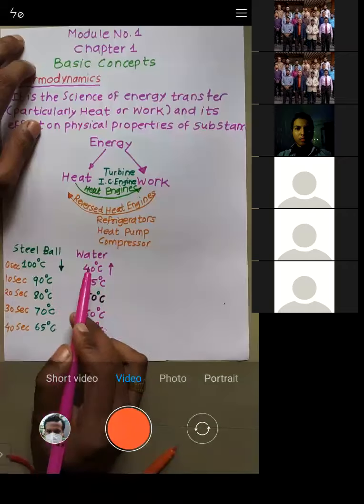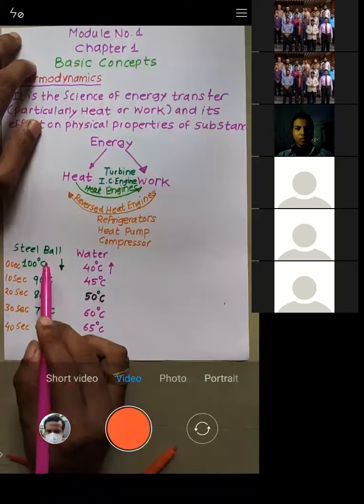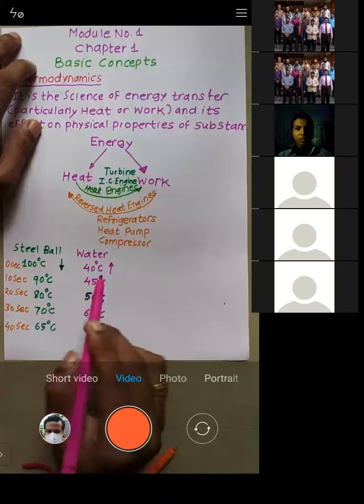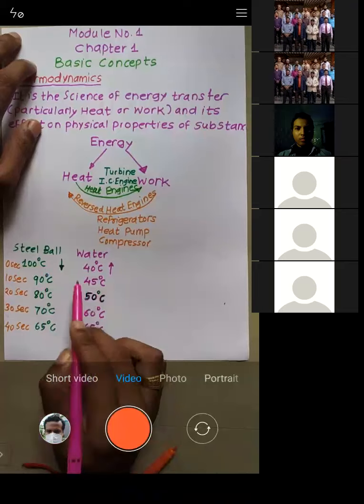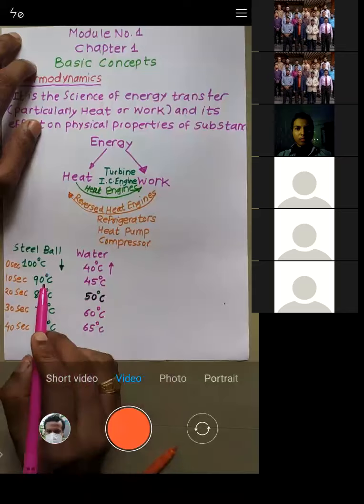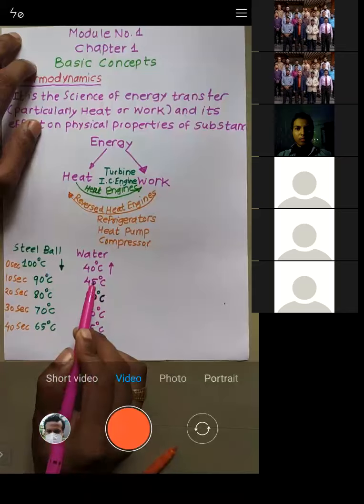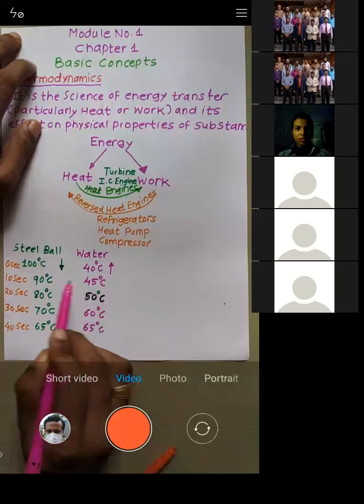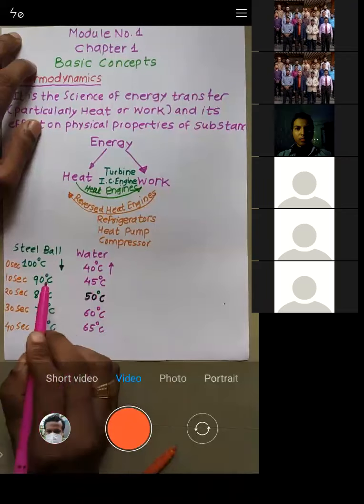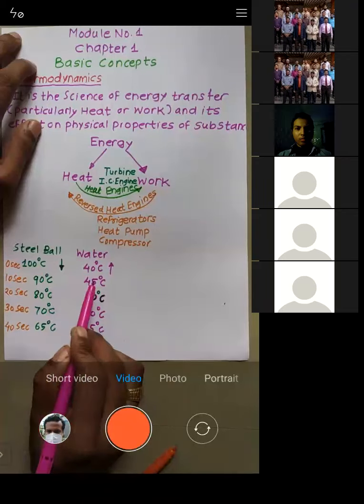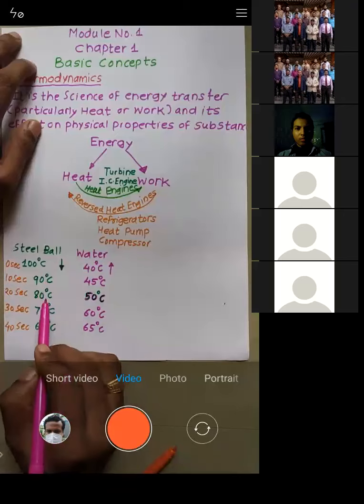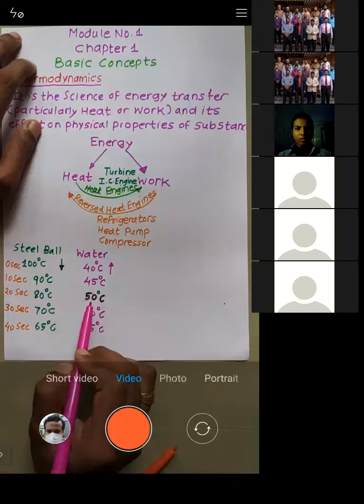So when the heat has flown, what happens? This temperature got dropped down to 90. This temperature got increased to 45, right? Now still there is a temperature difference. And what is the temperature difference? 90 minus 45. So heat starts flowing. So this got dropped down to 80. This got increased to 50.